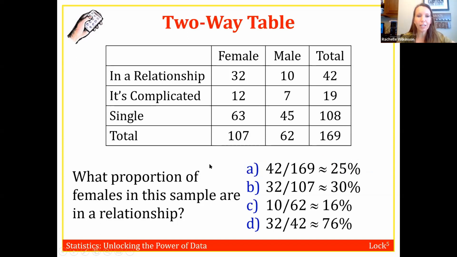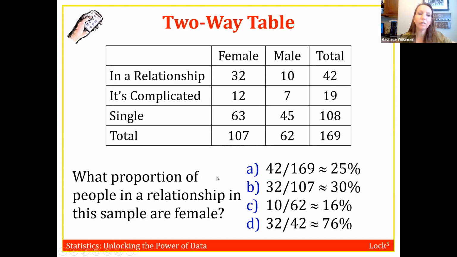All right, so let's try another one here. This one's a little bit trickier. Now I want to know what proportion of females in this sample are in a relationship. Oh, I said it was tricky, but not tricky enough for you guys. You guys are awesome. Okay, so this one, we want to know what proportion of females, okay? So whatever follows that of females, we're going to use that total. So the total number of females is 107. That's our denominator. And then I want to know of those, how many are in a relationship. So I'm looking at the combination of females and in a relationship, which is this cell right here. So I take the 32 over the 107.